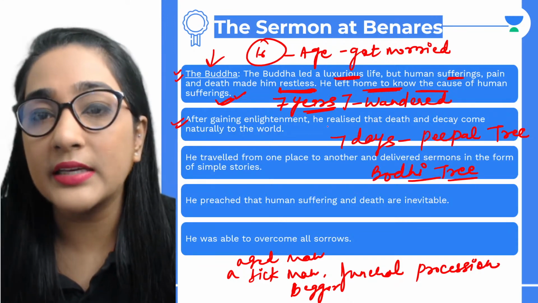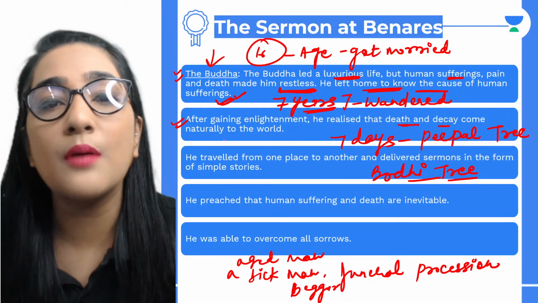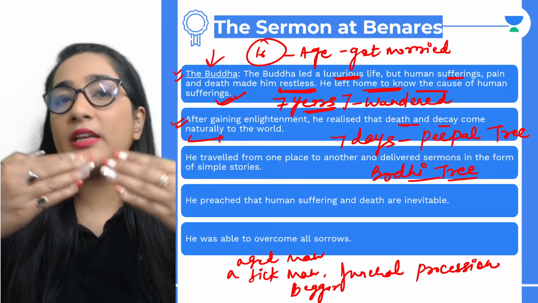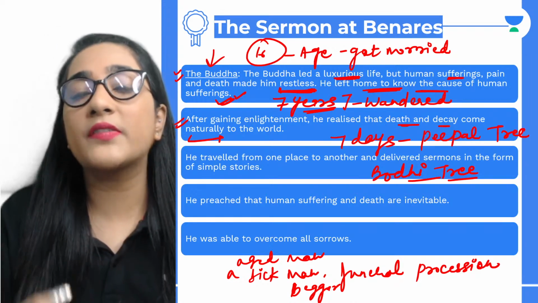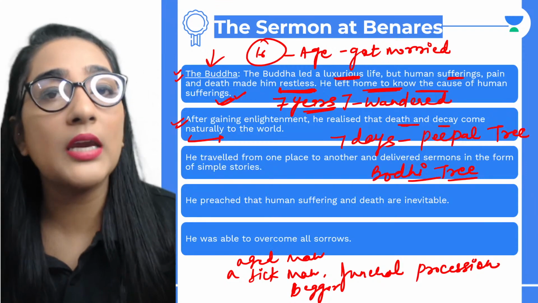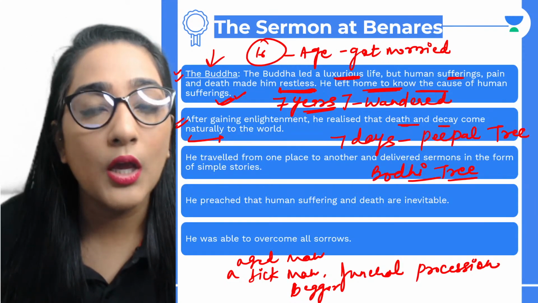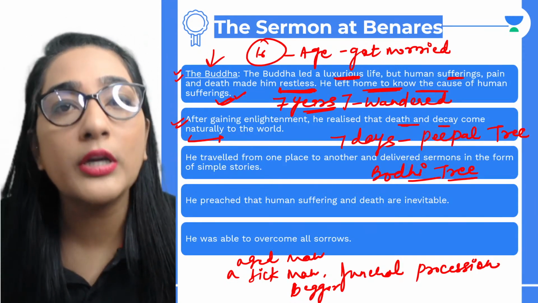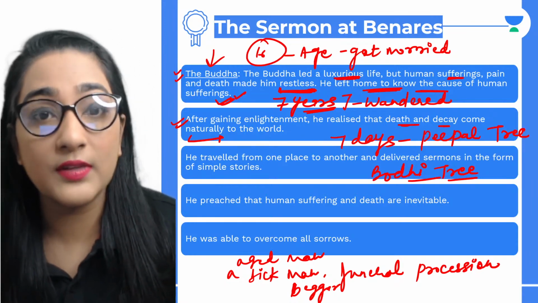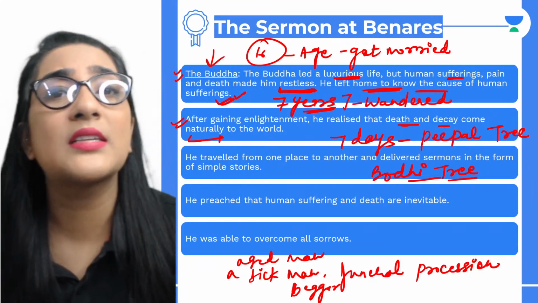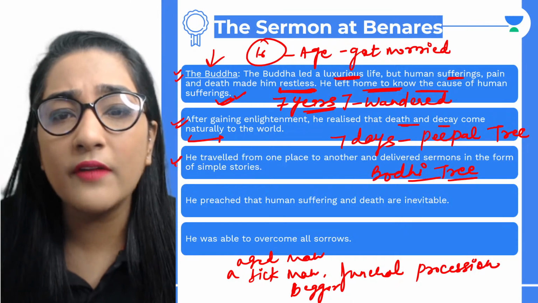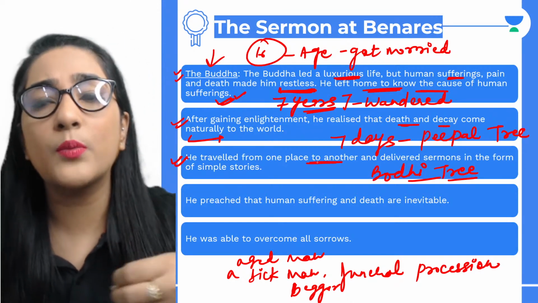After gaining enlightenment, he realized that death and decay come naturally to the world. You do not invite it. Nobody gives an invitation to death and decay. It comes naturally to the world. It is one of the important parts of life. This is how the universe is running. So he traveled from one place to another and delivered sermons.